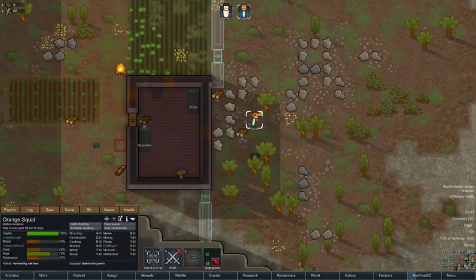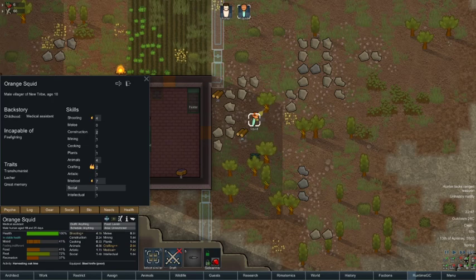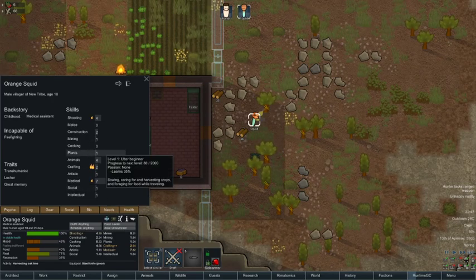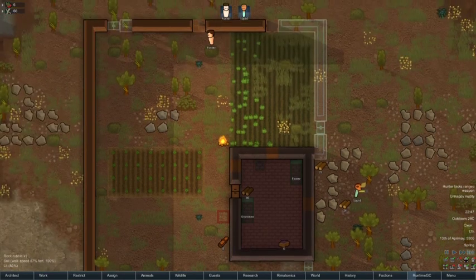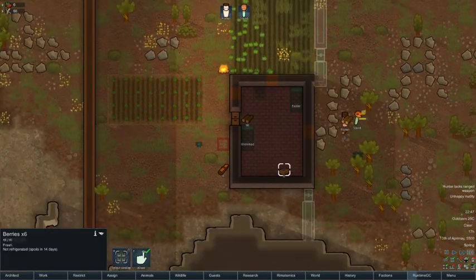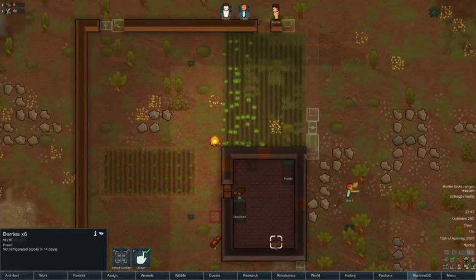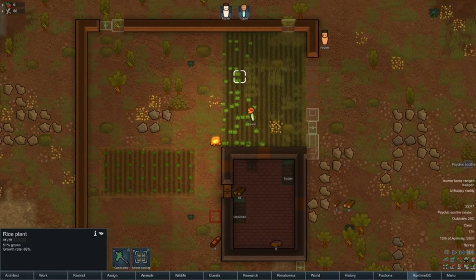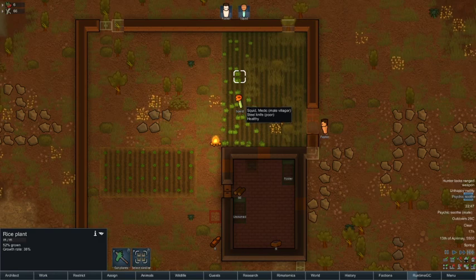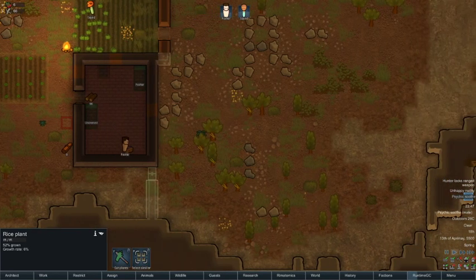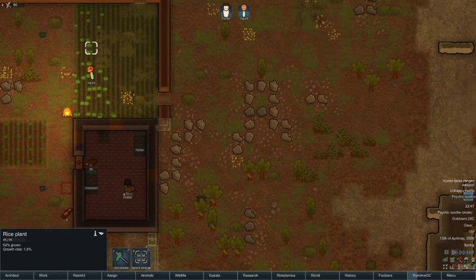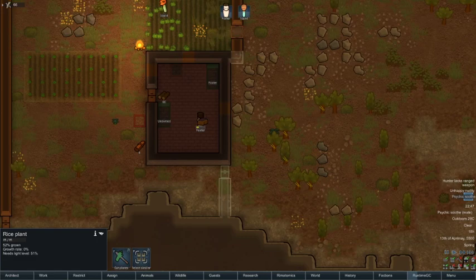Well, that Squid's doing a good job here. He's learning his plants, I think. Yes, he is. It's very, very slowly, mind you, but he's learning. We've got some berries in stock here. What we really want is just to hurry up and grow. It's 51% grown on this tiny little slot. Has he messed up every single one of those tree cuts? Fantastic.